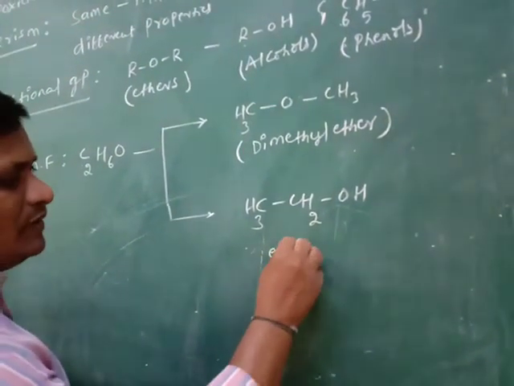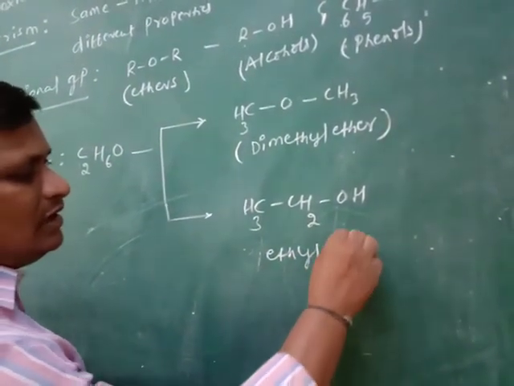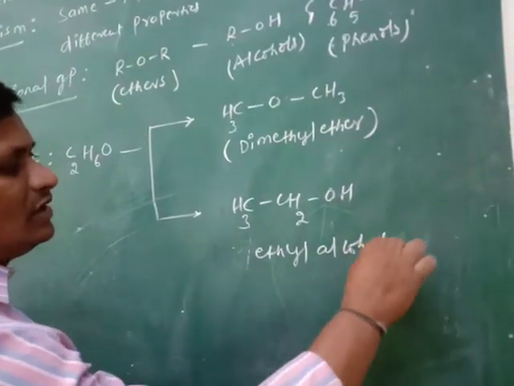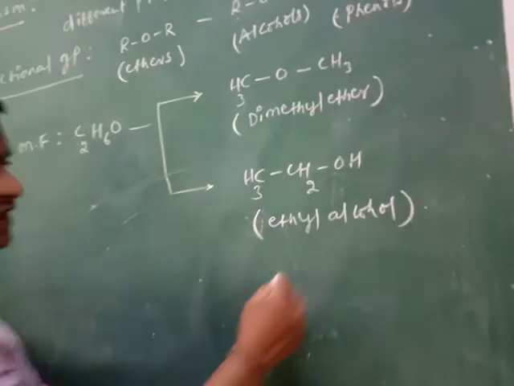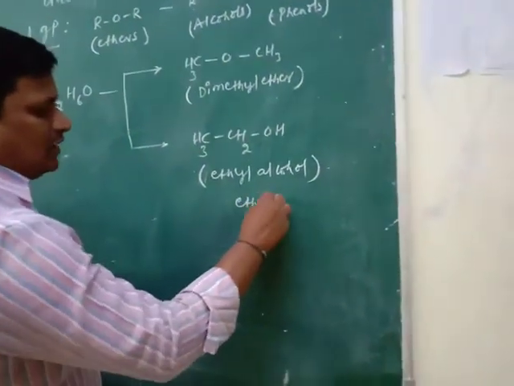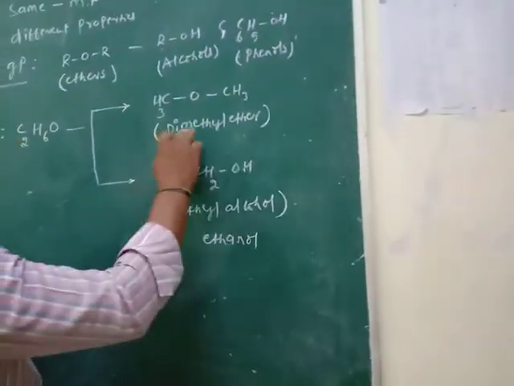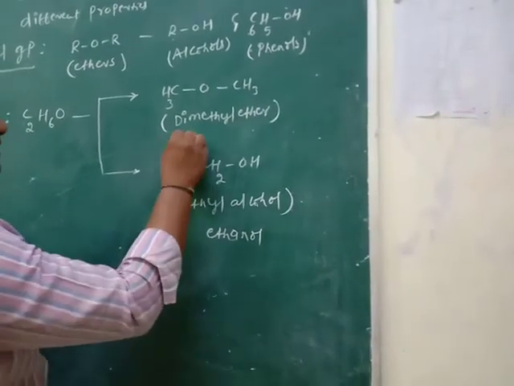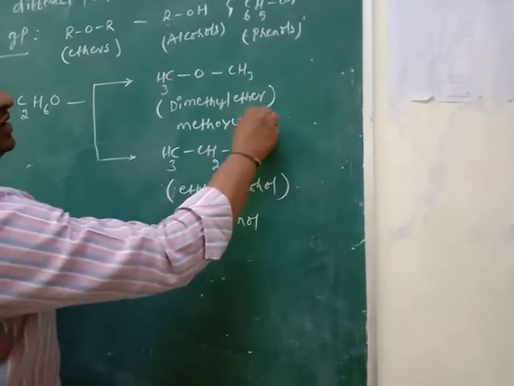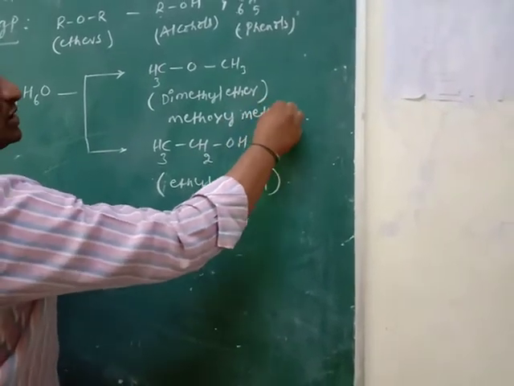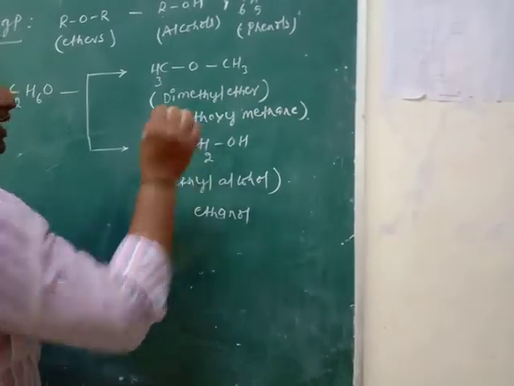The common name is ethyl alcohol. The IUPAC name is ethanol. Dimethyl ether's IUPAC name is methoxymethane.